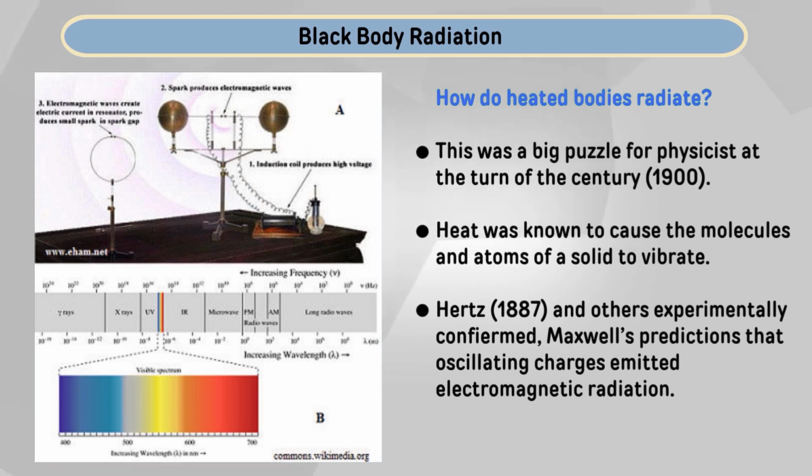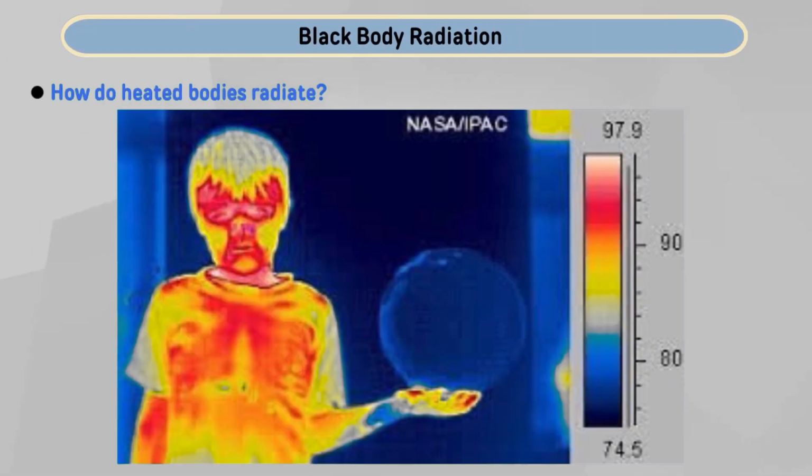So, we know the structure of these atoms and molecules from chemistry and physics. From the experiments of Hertz in the year 1887 and others, Maxwell's prediction that an oscillating charge emits electromagnetic radiation had been confirmed. In the electromagnetic wave lecture, we have discussed the details of these experiments and their properties.